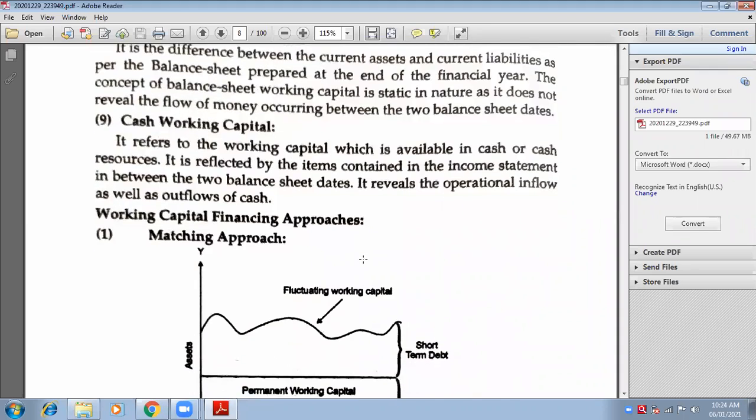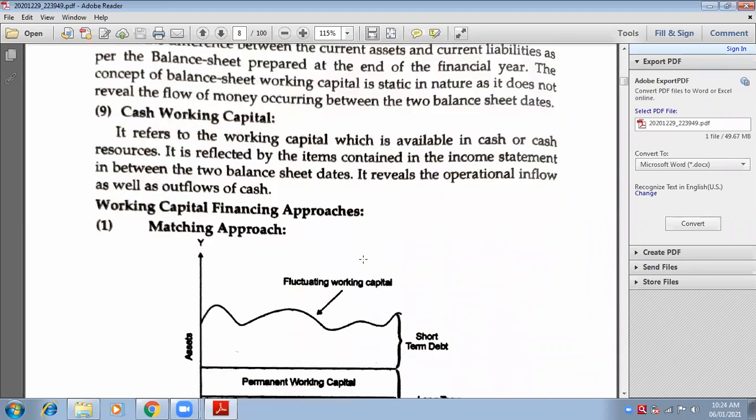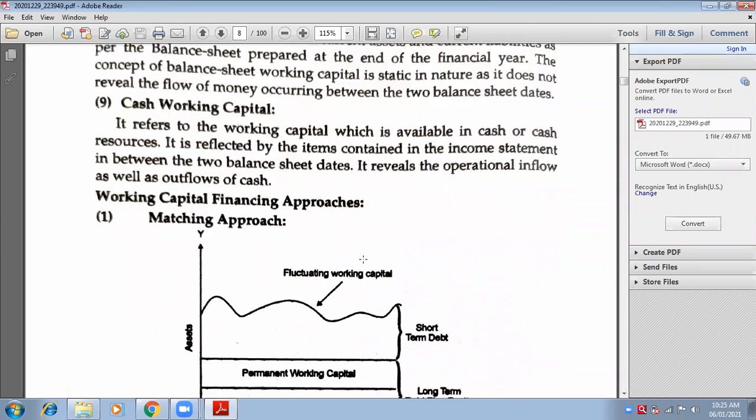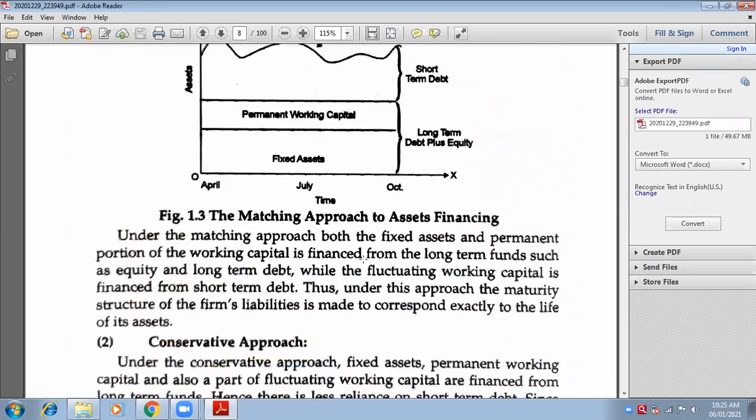Cash working capital. What do you mean by cash working capital? It refers to the working capital which is available in the cash form. Okay. So wherever you have more cash, it is known as cash working capital.